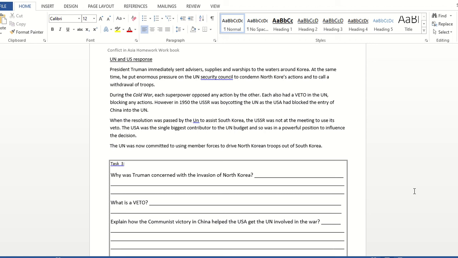The United Nations was set up after World War II as a way to try and keep peace. Normally, this wouldn't have worked, as big countries have a veto in the United Nations. This means that they can block any ideas. Normally, this wouldn't have worked, as the USSR would have been able to veto any actions. However, the USSR was boycotting the meeting due to China not being allowed in the United Nations. Therefore, the United Nations agreed to send troops to help defend South Korea.